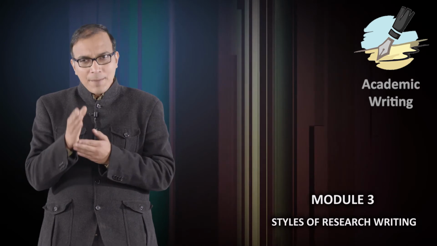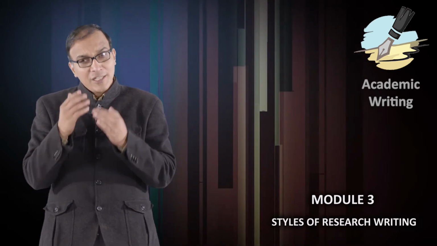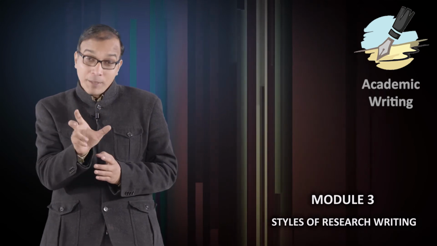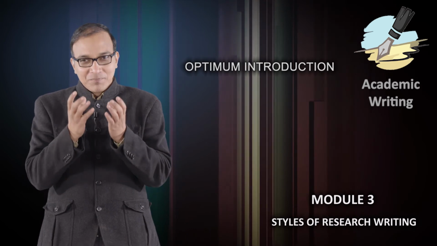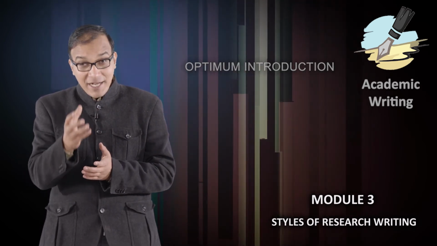In the abstract, we said make simple, short sentences and avoid abbreviations. Introduction: make an optimum introduction. Don't take a run up, don't come from the pavilion itself for delivering your ball. So make an optimum introduction, give a brief background, and then materials and methods.